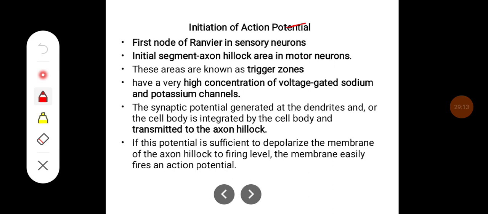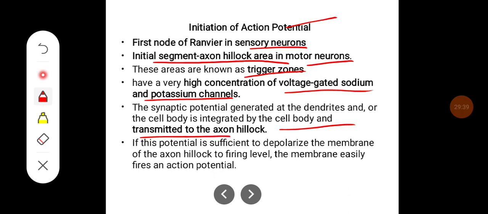The initiation of the action potential occurs at the first node of Ranvier in sensory neurons, and in the initial segment of the axon at the axon hillock in motor neurons, and these areas are known as trigger zones. They have a very high concentration of voltage-gated sodium channels and potassium channels. The synaptic potential generated at the dendrites or the cell body is integrated by the cell body and transmitted to the axon hillock. If this potential is sufficient to depolarize the membrane of the axon hillock to firing level, the membrane easily fires an action potential.